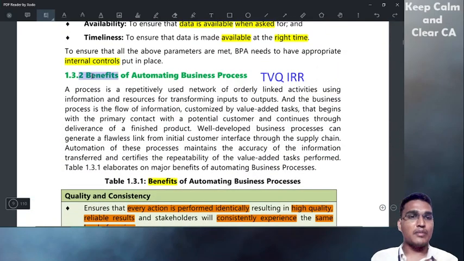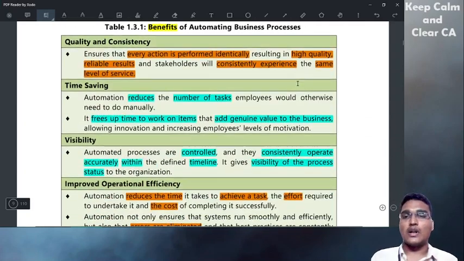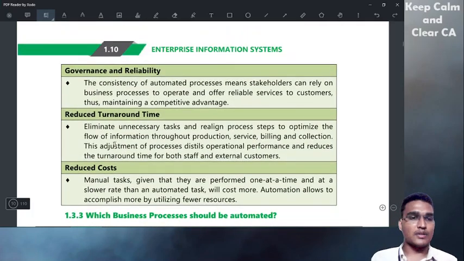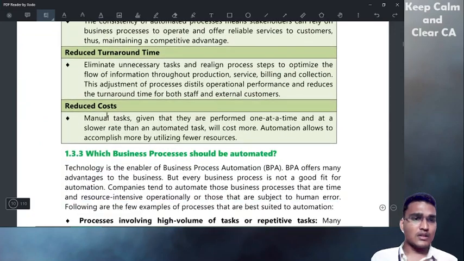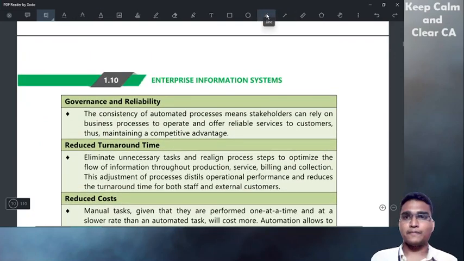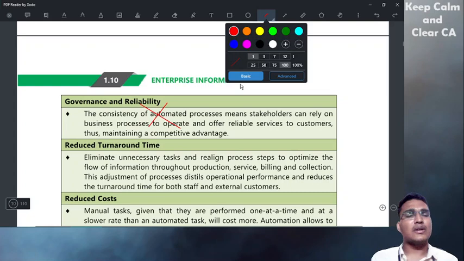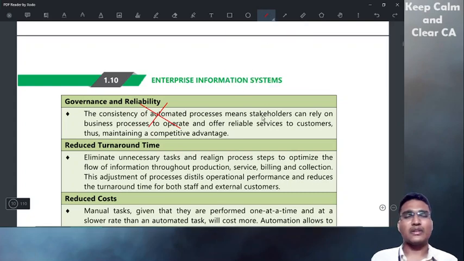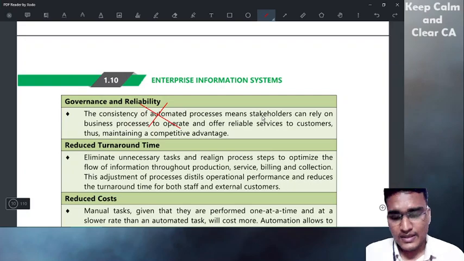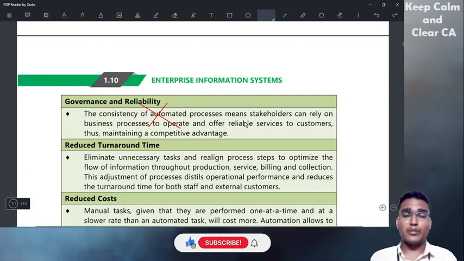TVQ IRR is for the benefits of automating a business process. I is over. Now R. What is R? Governance and reliability, which I'm skipping. If you want, you can prepare it. But as per my knowledge, we need not remember all the points. In the exam, they will ask only 5 or 6 marks, and 6 marks is the maximum for the CSSM exam. So we have to remember only 5 to 6 points.